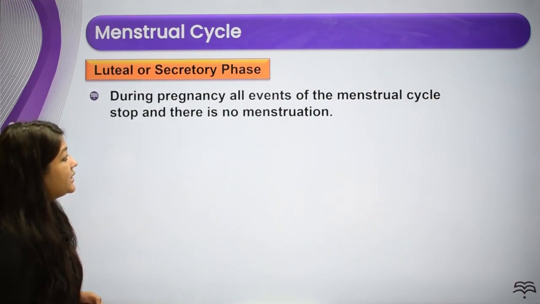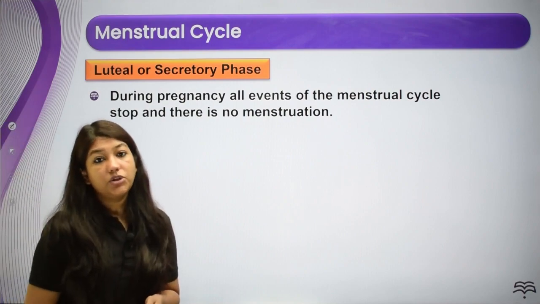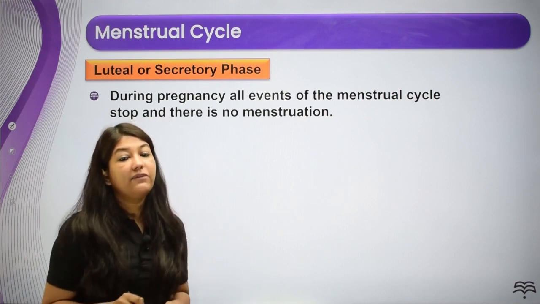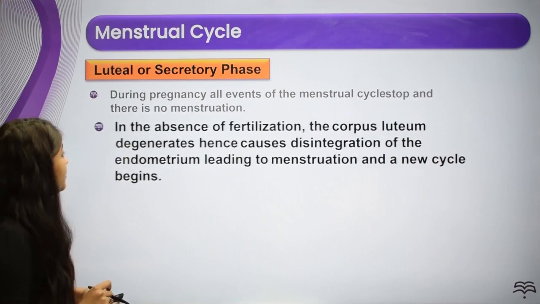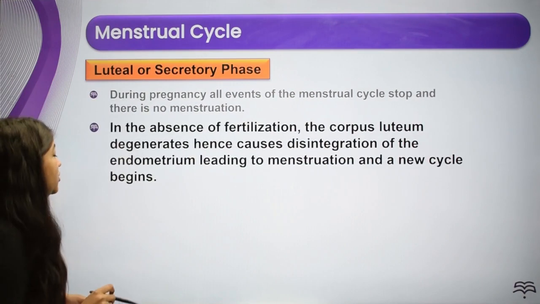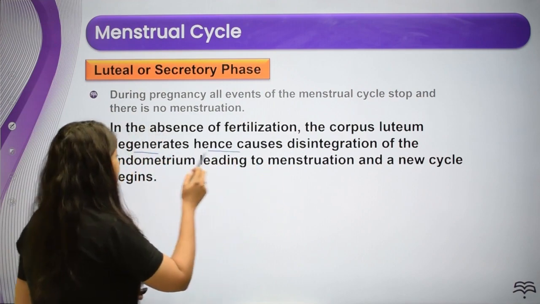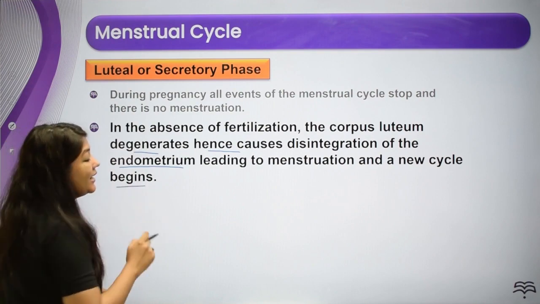Now, during pregnancy, all events of the menstrual cycle stop and there is no menstruation, right? Once the pregnancy is established, what is going to happen? This entire event of the menstrual cycle is not going to happen. Now, in the absence of fertilization, the corpus luteum degenerates, hence causes disintegration of the endometrium, leading to menstruation, and a new cycle begins.